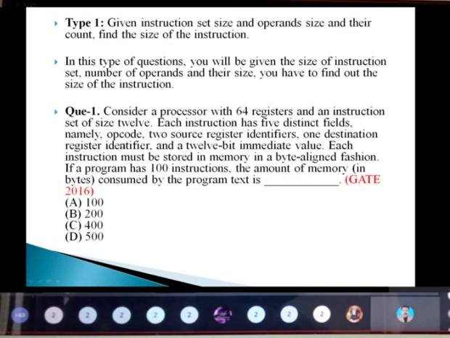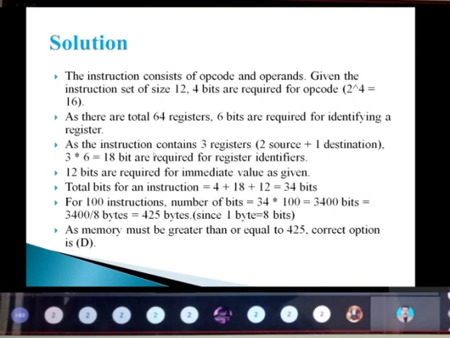2 source registers, 1 destination register. So total registers are 3 registers we have. Okay, so 2 source, 1 destination. So totally 3 registers. So already we know for each register we need 6 bits, based on the 64 we have calculated. So 3 into 6, it will be what? 18 bits are required for register identifiers.